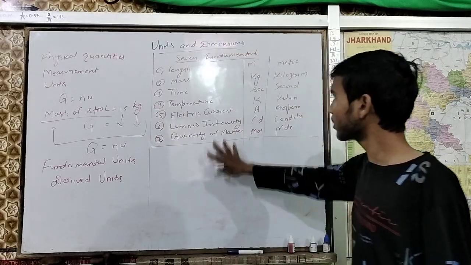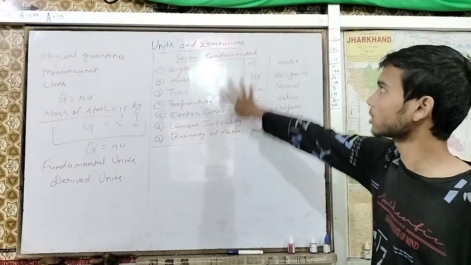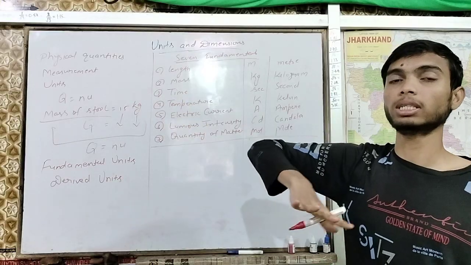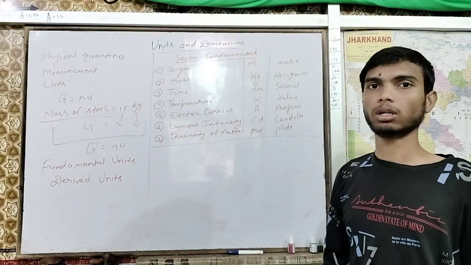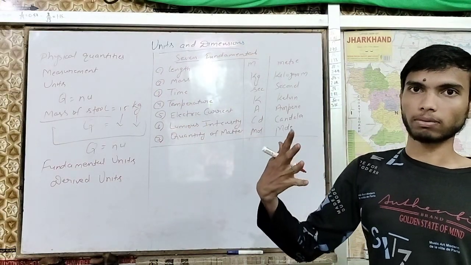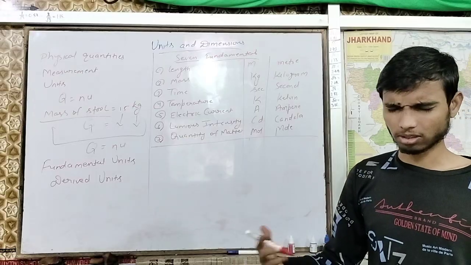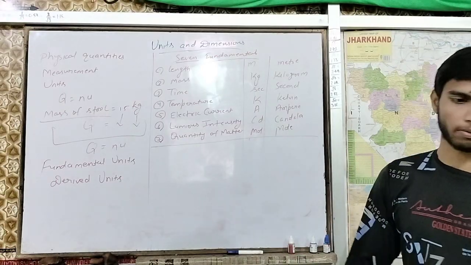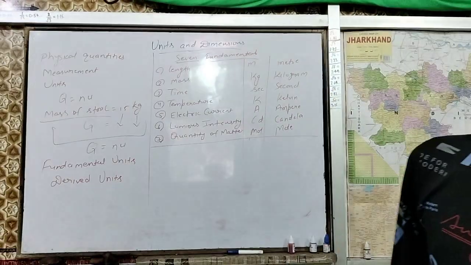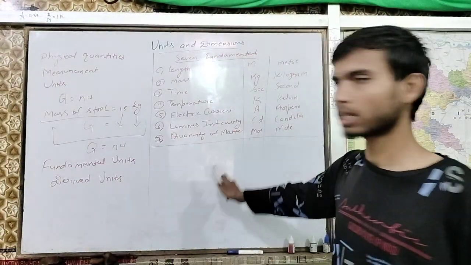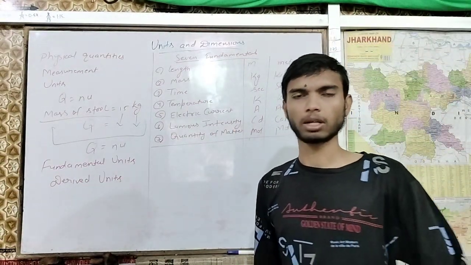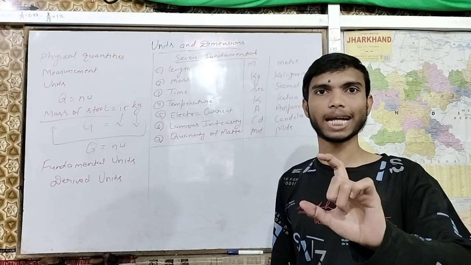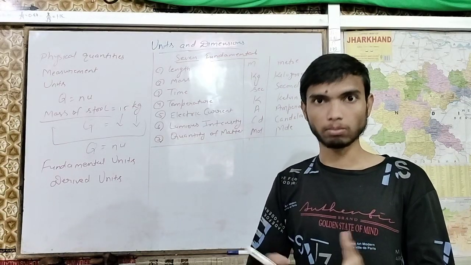So remember, these are seven fundamental quantities. With the help of these seven fundamental quantities, we derive a lot of derived quantities. But these seven are fixed.